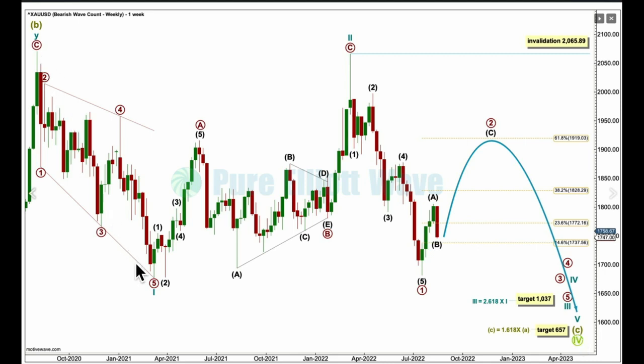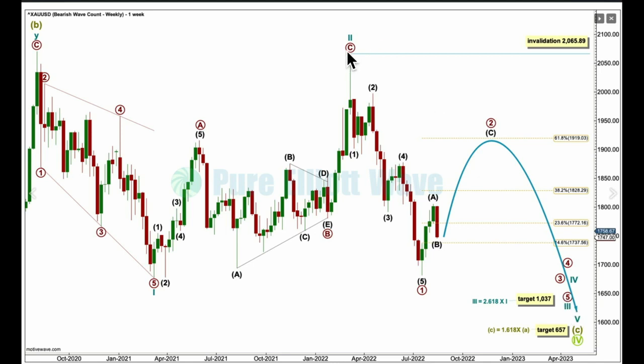And so cycle wave 1 looks like a leading expanding diagonal. Cycle 2, a very, very deep correction, subdividing perfectly as a zigzag. Second waves following first wave leading diagonals are normally very deep, so this follows a normal pattern. Cycle wave 3 may only subdivide as an impulse, and my target for it is to reach 2.618, the length of cycle wave 1, at 1037. I'm using that Fibonacci ratio considering the depth of cycle 2.